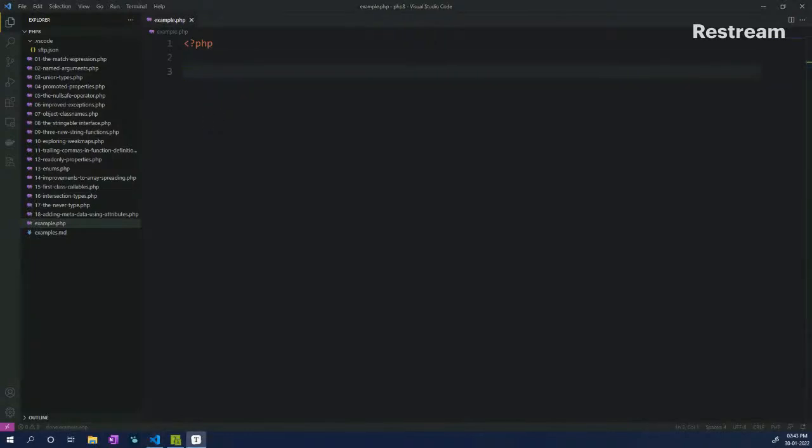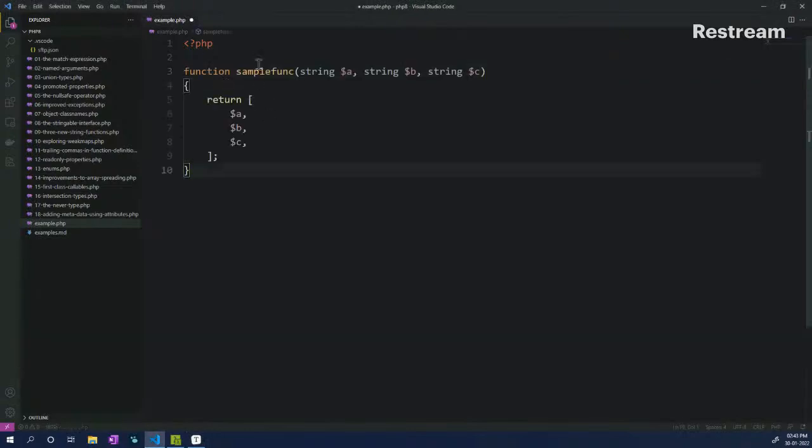Let's declare a simple function right here. Here I have a sample function which takes in three arguments. We have argument A, argument B, and argument C. What it does, nothing really fancy. We are just returning these parameters as array values. Okay. So let's try to print out the response of our sample function and try to see how it works.